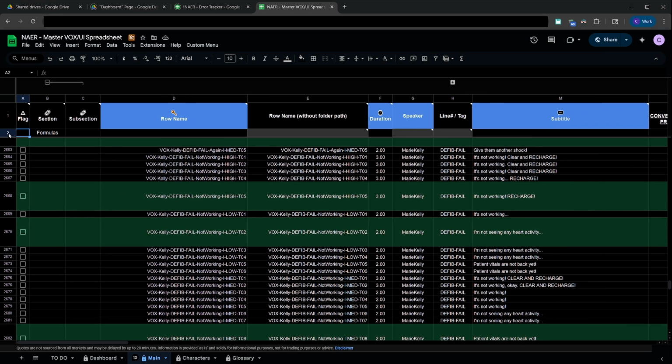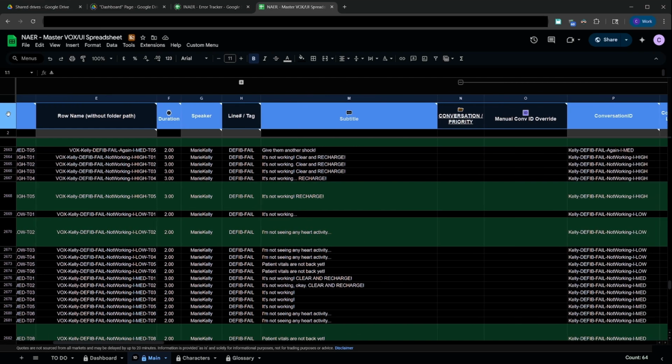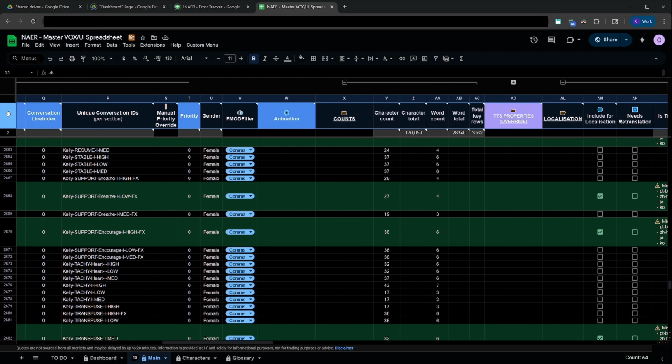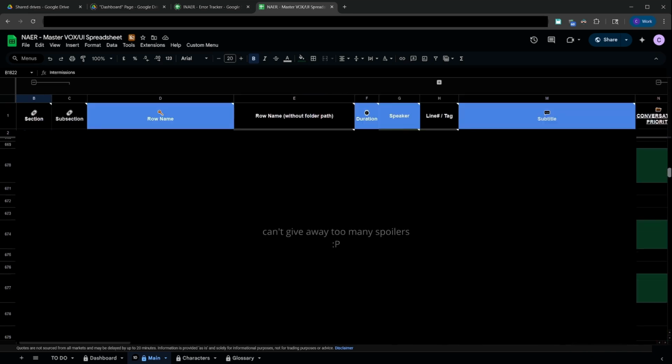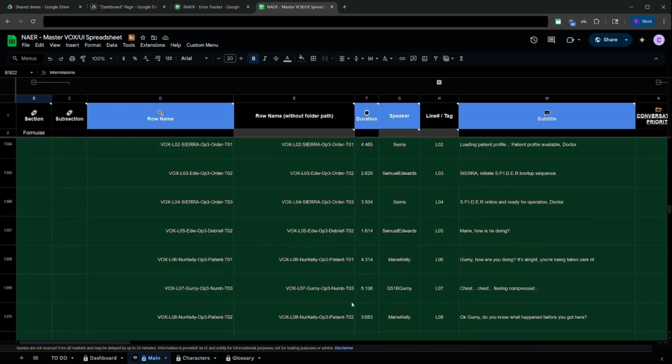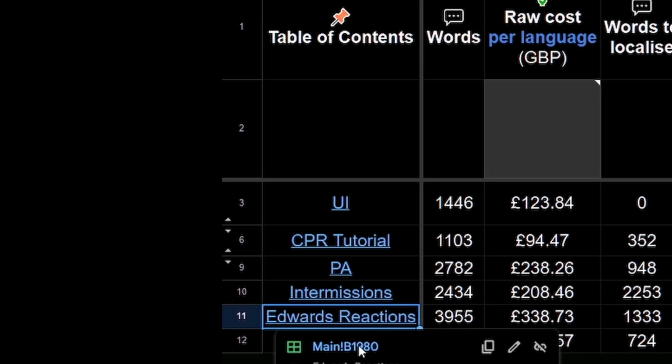To easily visually differentiate the columns, the ones with the emojis are the ones that we have to fill out manually, and everything else is handled automatically. Having so many rows can be overwhelming to navigate, so we have in the dashboard a table of contents that shows us all the different sections of the project, and we can easily click on them to jump right there.